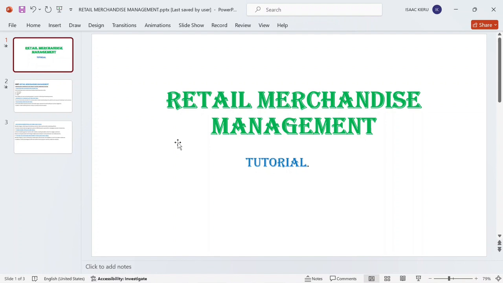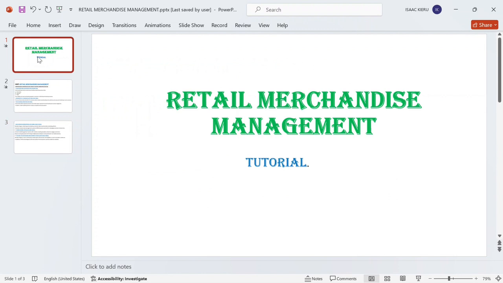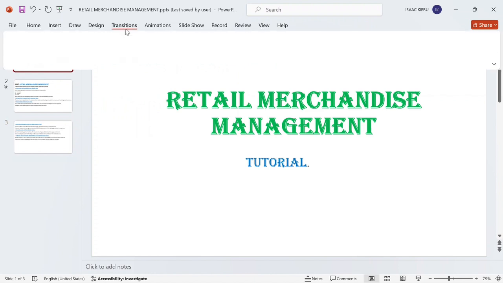So this is an example of a presentation that I'm going to use. I have a presentation here which has 3 slides, as you can see on your screen. In this PowerPoint presentation, we are going to add different transitions. So I'll start with the first slide. You just select the first slide and then click on transitions. You can follow my pointer.